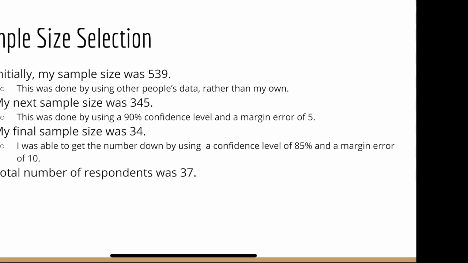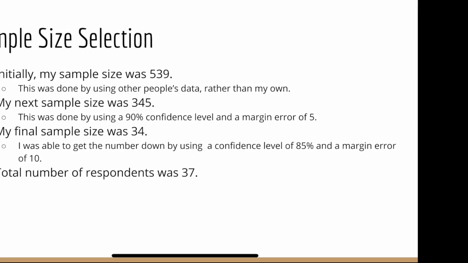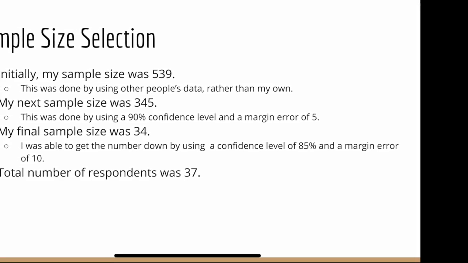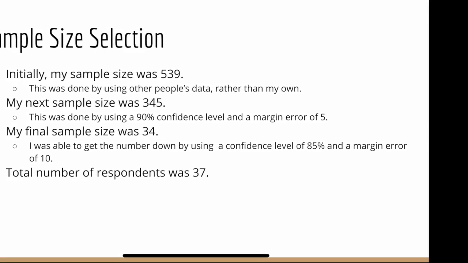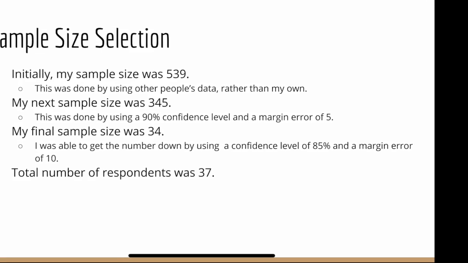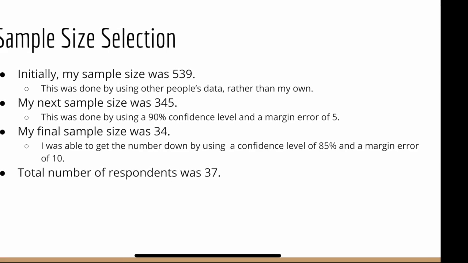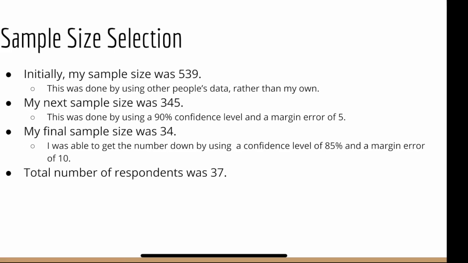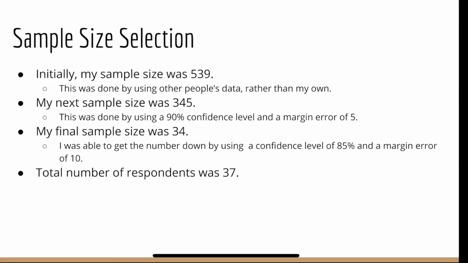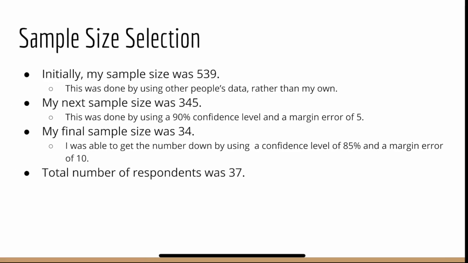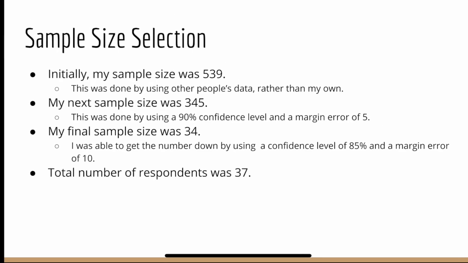Determining a sample size number was a little bit more difficult for me, because if I wanted to base it off of other people's data and research that I had done, it was going to be 539 people. And if I was to use a bigger confidence level and a smaller margin of error, such as 90% and 5, I would have had a 345 sample size.